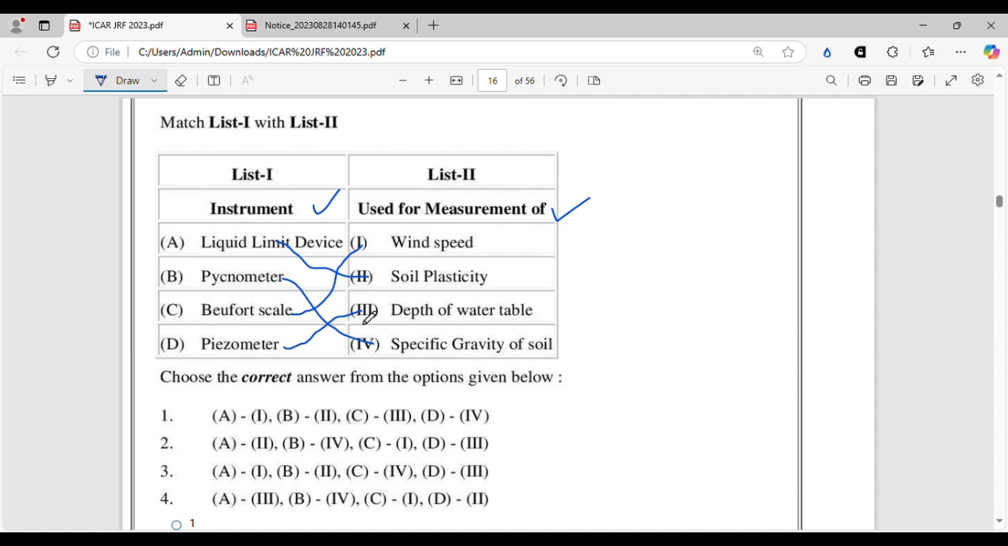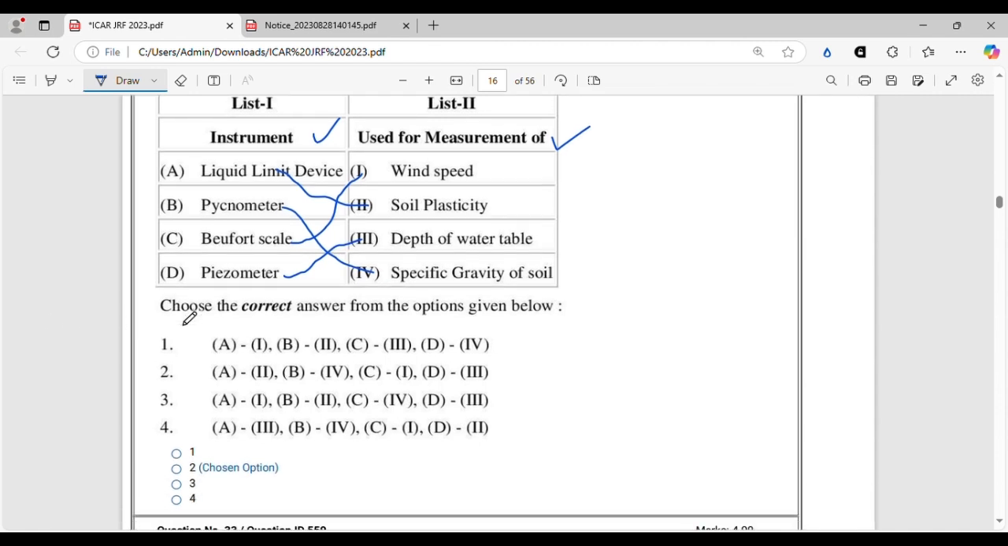How much below the ground the water table is situated, that you can find out. So the correct option will be A2, and option 2 is the right answer.